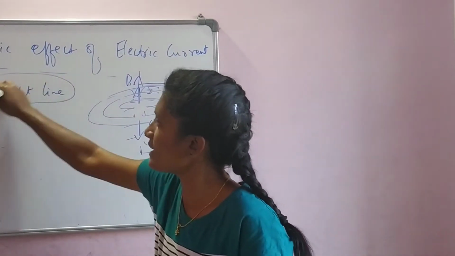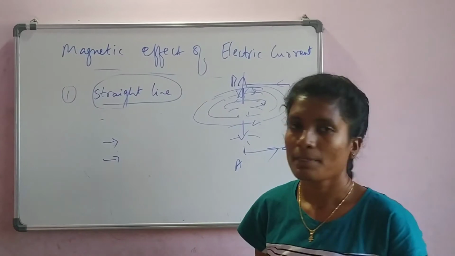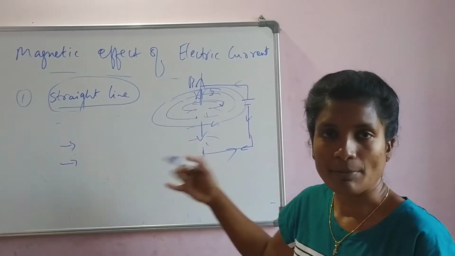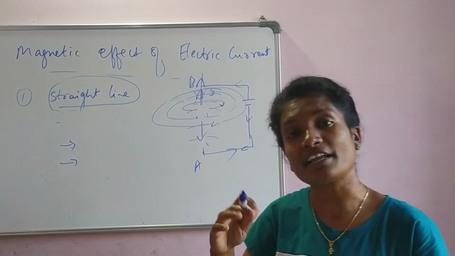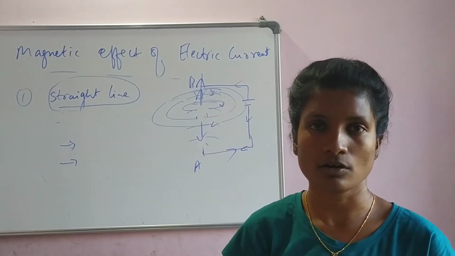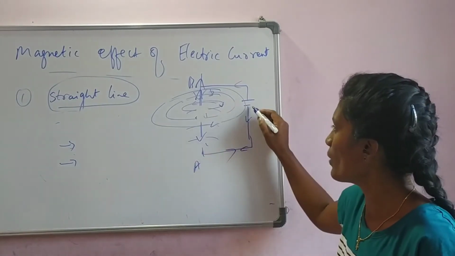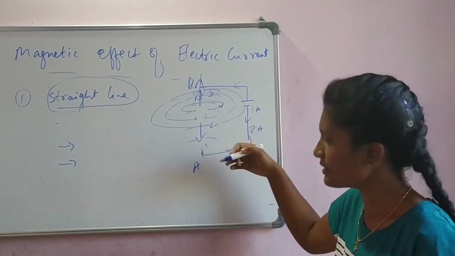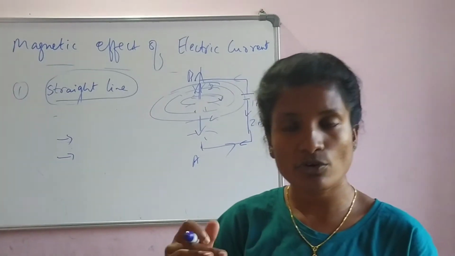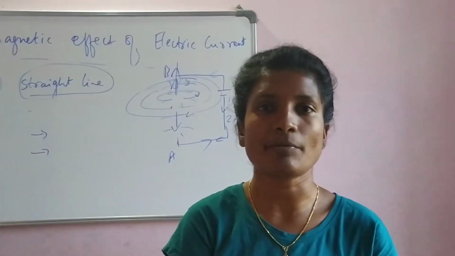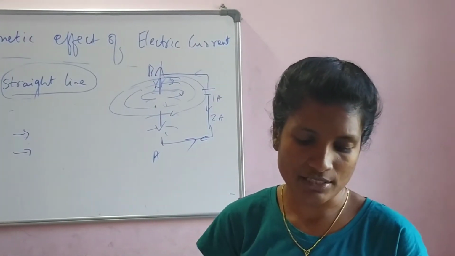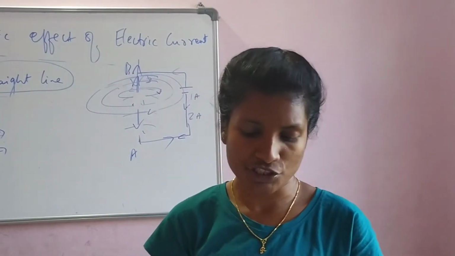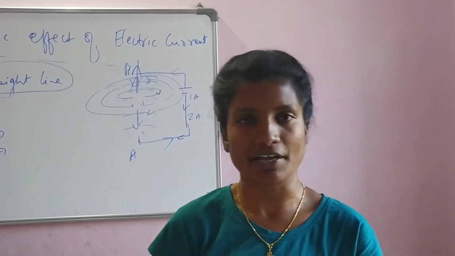In the straight line path, if you supply more and more current, the magnetic field becomes stronger. Let us say you used 1 ampere current. The strength will be accordingly. If you use 2 ampere current, the strength will increase. If you use 3 ampere current, the strength of the magnetic field increases. So what we can say, the magnetic field is directly proportional to the current passing in the wire.